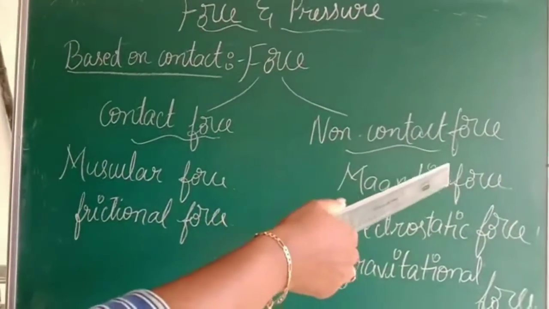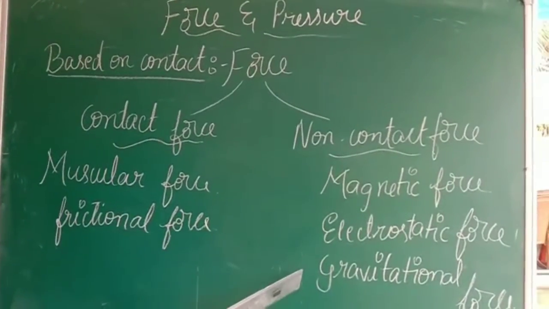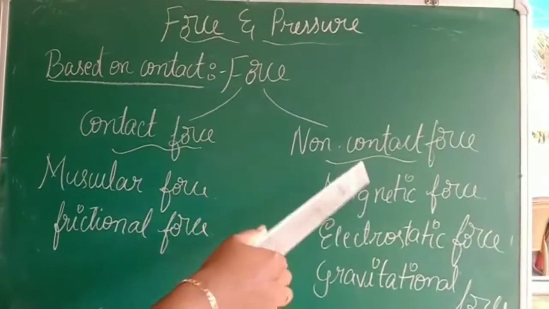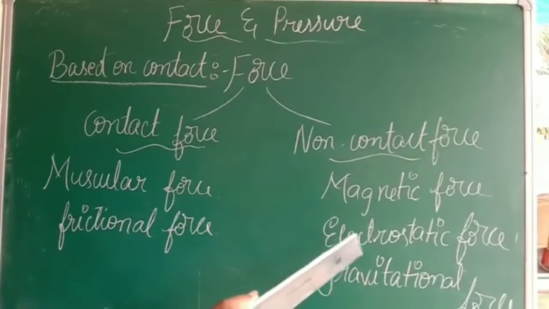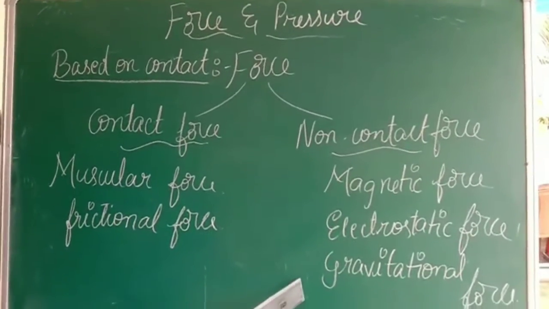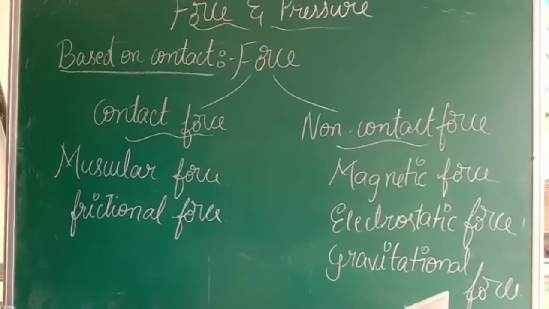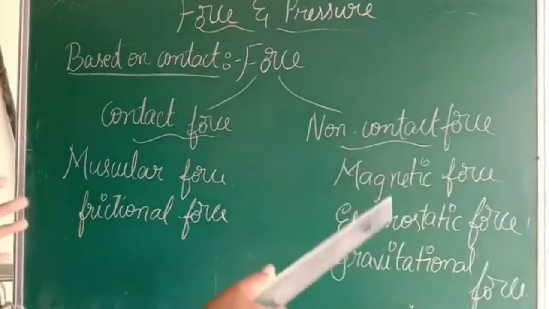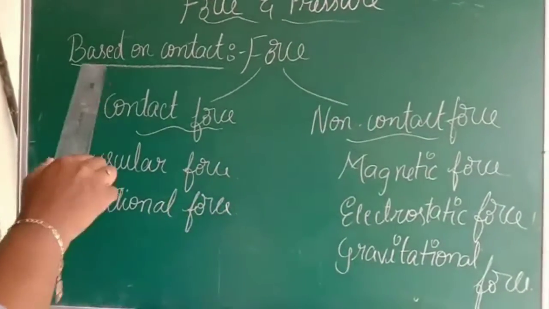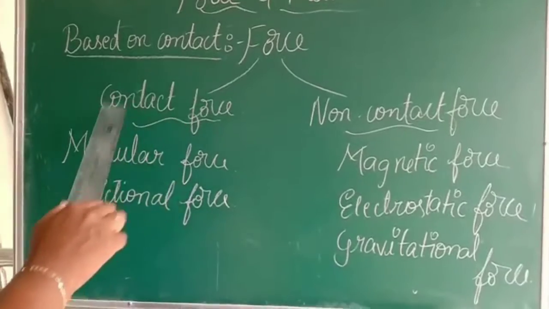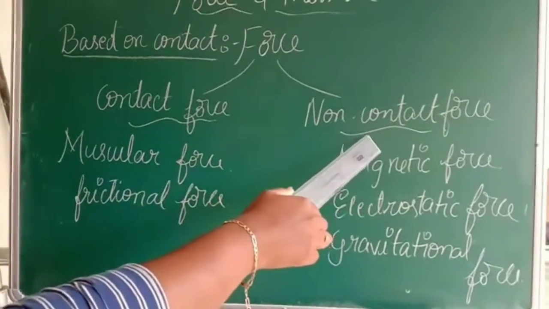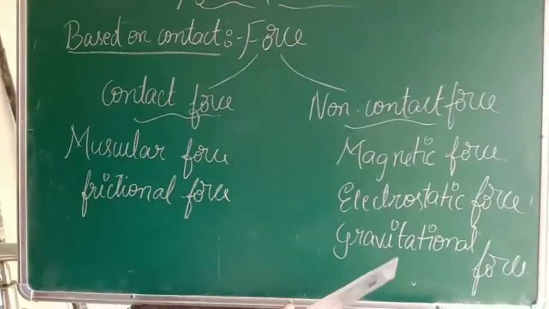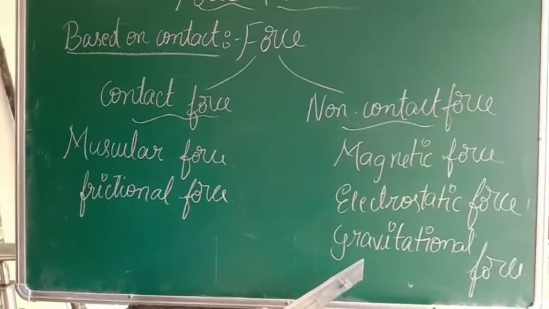Under non-contact force you have three different varieties: magnetic force, electrostatic force and gravitational force. So these are the forces classified based on contact. The main thing is contact force and non-contact force, and below that we have several different varieties of forces.